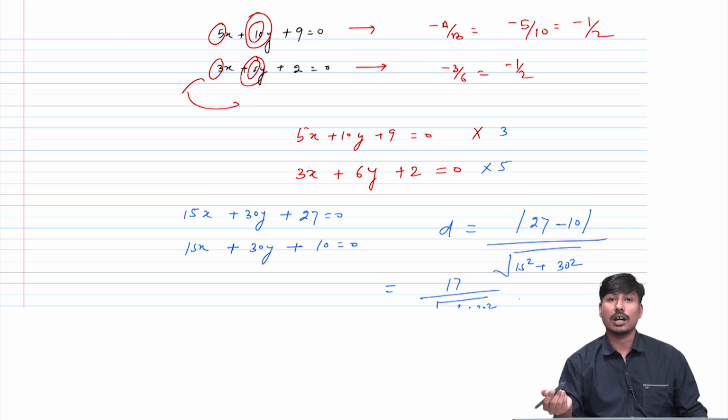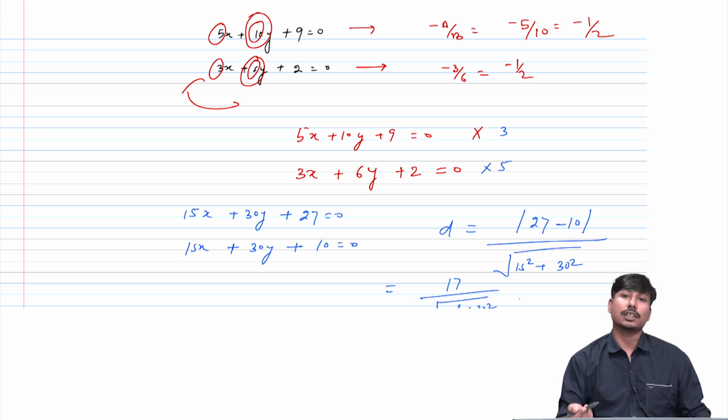So this is all about why we need the general equation, and we can see the applications and the benefits of the general equation over the four forms of the line.